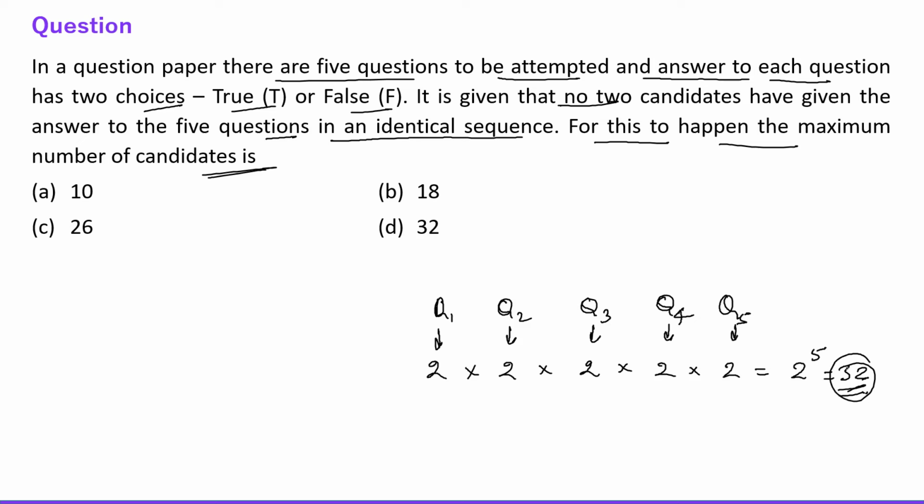So this is 2 raised to the power 5, which is 32. So the question is saying, for this to happen, the maximum number of candidates, so the maximum number of candidates is 32. All right, everyone. Now let's talk about the next question.